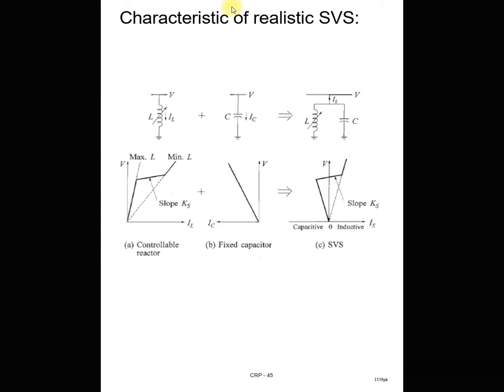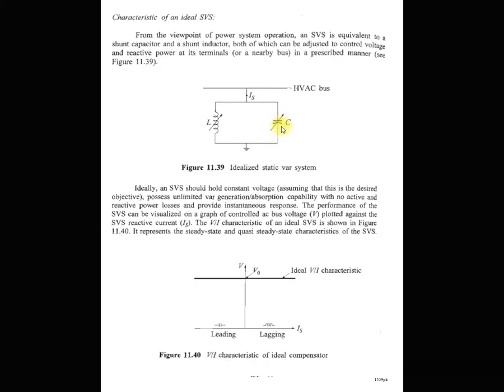Actually we provide a variable inductor through the thyristor control mechanism, plus a fixed capacitor. We do not control the capacitor. We will understand later on why we provide the fixed capacitor, not a controlled capacitor. So basically in the SVS system we have a variable reactor and a fixed capacitor. Your equivalent circuit of SVS looks like this. But in the ideal figure you can see that the inductor and capacitor both are variable, but that is the ideal SVS system.